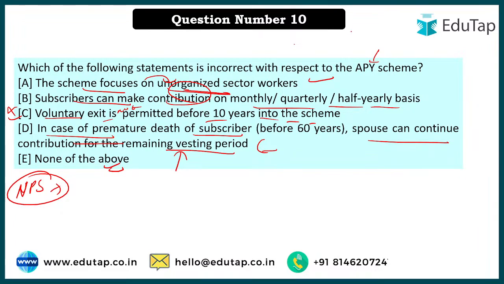In that case, if the government makes the APY rules very hard and fast, our aim will be lost, that is to include unorganized sector in this pension scheme. That is why you can remember it this way: there is no compulsion on the minimum number of years you should be part of this scheme. Okay, this is the case.